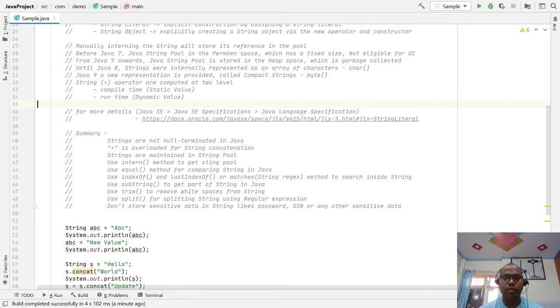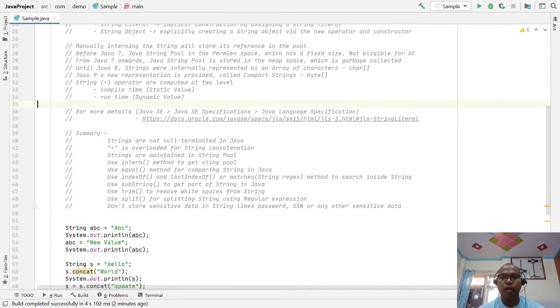But from Java 7 onward, the Java string pool, the constant pool memory, is stored in the heap space. So before Java 7 they were stored in PermGen space, and after Java 7 onward, Java 8, they are all stored in the heap part.